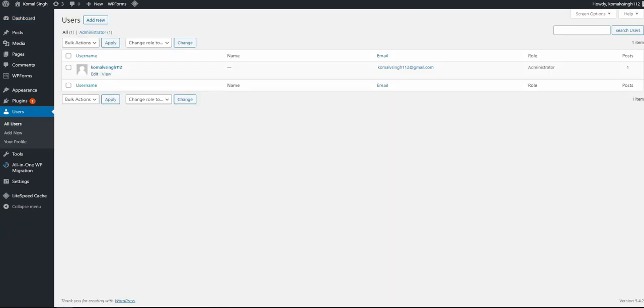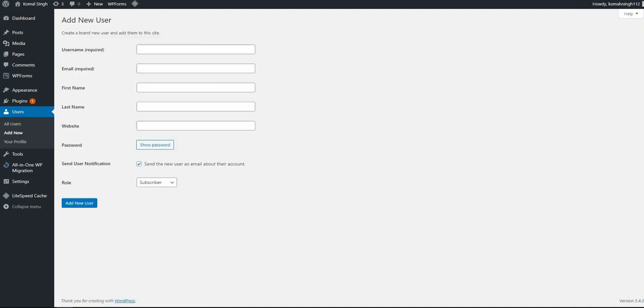See, I'm the administrator. My role is administrator, but you can add many more users. If I go to users, I can create them and assign them roles like subscriber, contributor, author, editor, administrator. The administrator is the one who has full authority to edit anything on your website. The editor can only edit posts and media on your pages. The author can be a variety of people who will be posting things.